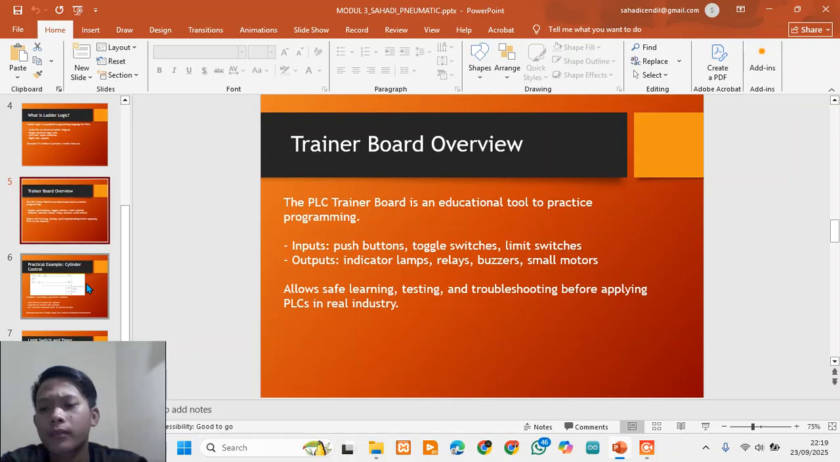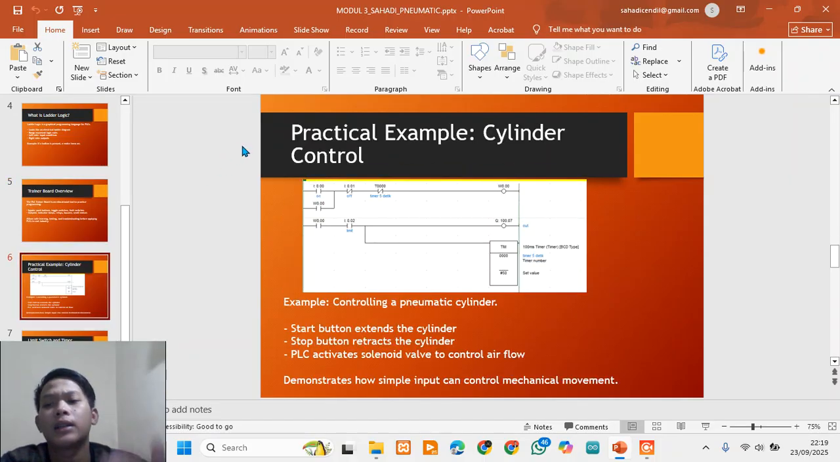Next, a practical example, cylinder control. In this presentation, an example for a cylinder control ladder diagram. Now let's move to a practical example, controlling a pneumatic cylinder.